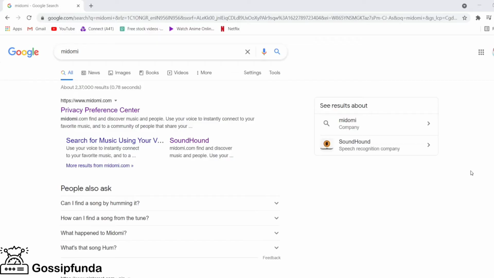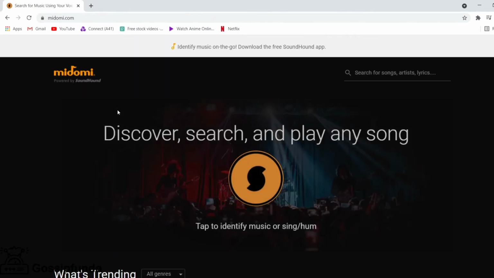App 3. Midomi. Midomi is a reverse music search engine through which you can look up a song on your PC. First, open your web browser and navigate to Midomi. Make sure you have a working microphone and it's plugged in. Click on the song or hum button.